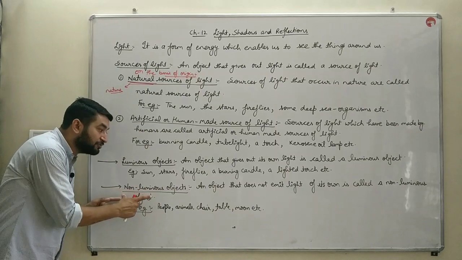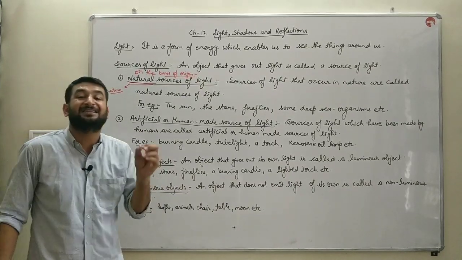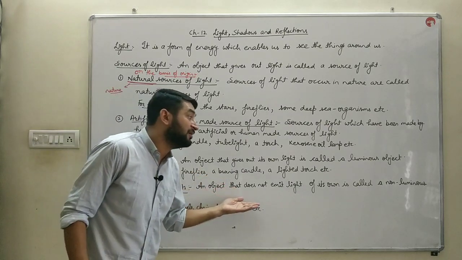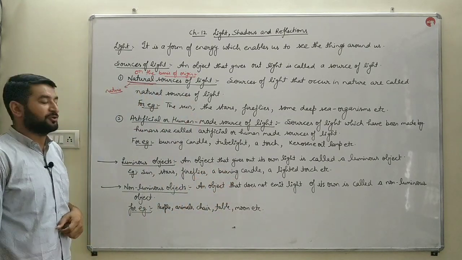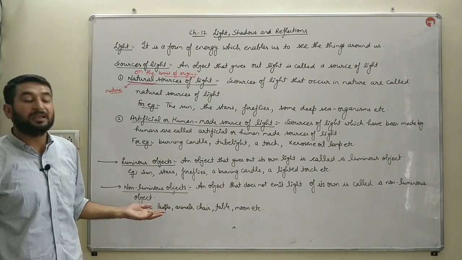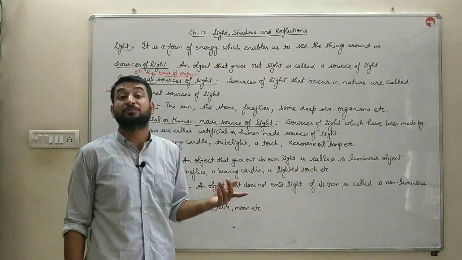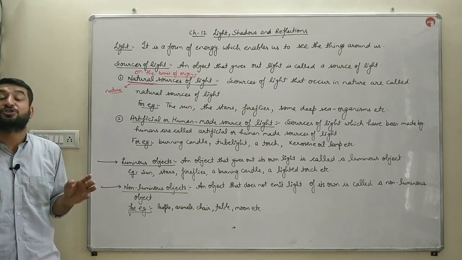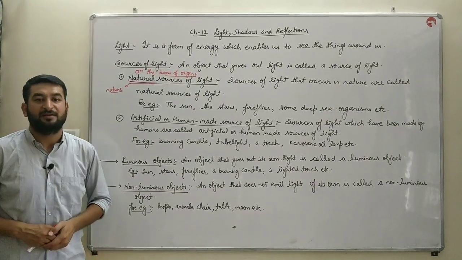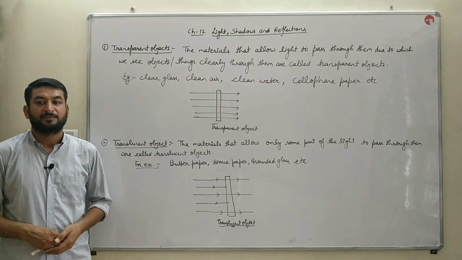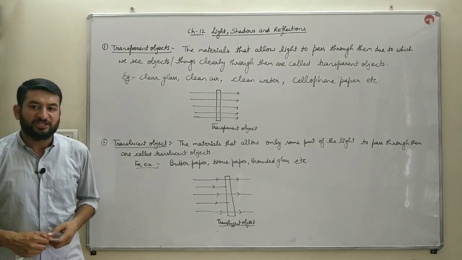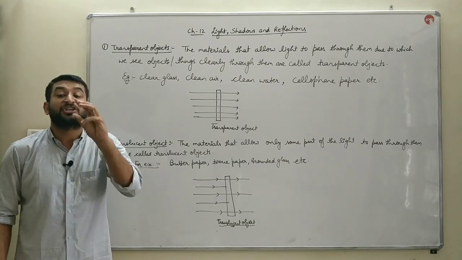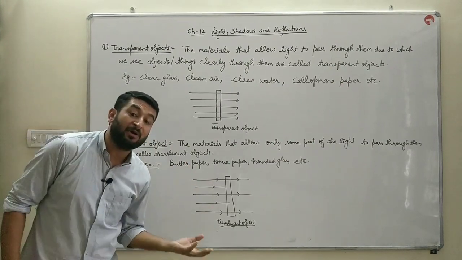So what is a non-luminous object? An object that does not emit its own light is called a non-luminous object. Examples: people, animals, chair, table, and the moon. The moon reflects the light of the sun, and due to which the moon is visible to us during night. Next, we'll differentiate the objects on the basis of whether light can pass through them or not.